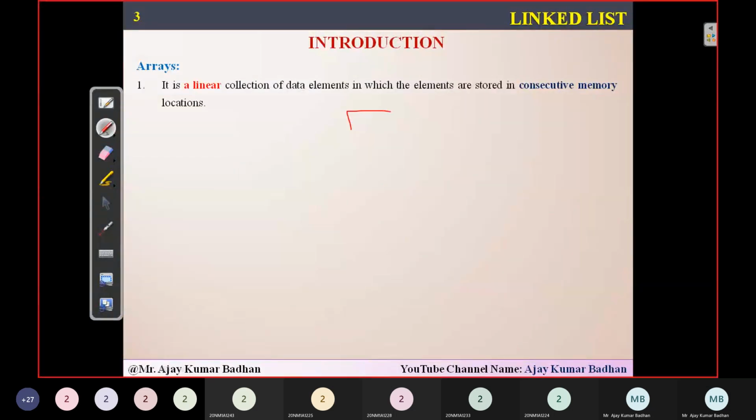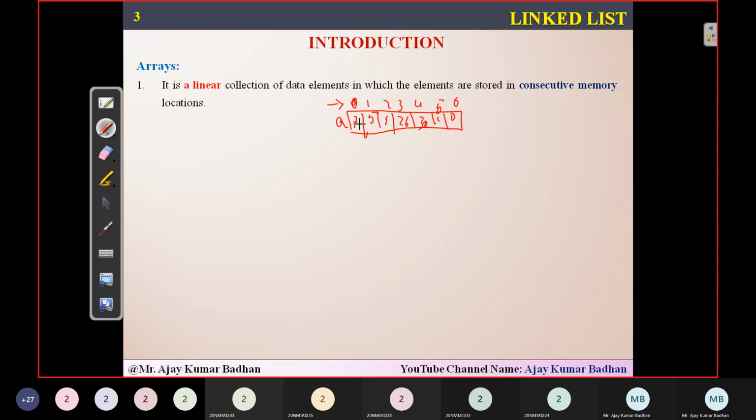What does that mean? Let me show you. If you see here, this is an array. Let me give the name as A. You can see there are locations here. These are the indexes. We have already seen in the previous first unit, where we used sorting techniques, that all the sorting techniques were implemented using arrays. Whatever elements you want to store here, 7, 5, 4, 26, 30, 1, 0, are stored in sequential locations.